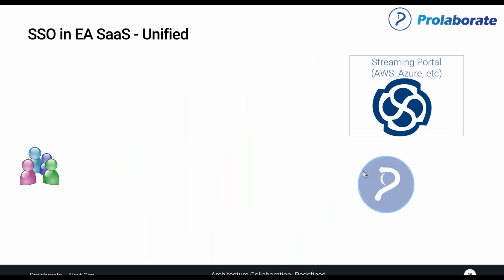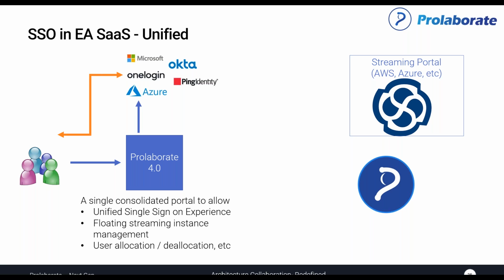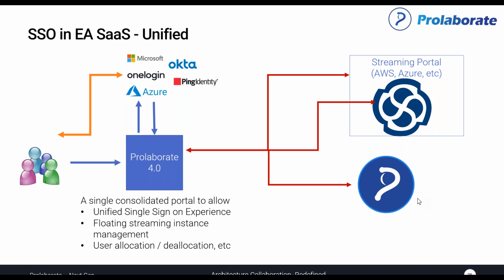But with the new Prolaborate 4.0's user management and authentication, Prolaborate 4.0 acts as a single interface to the users where the sign-in is just done once. And this application now manages access to all Sparx EA platform components, be it Prolaborate, be it Enterprise Architect, be it your license management server, or be it your streaming portal.